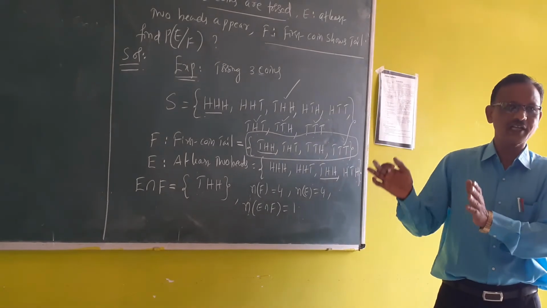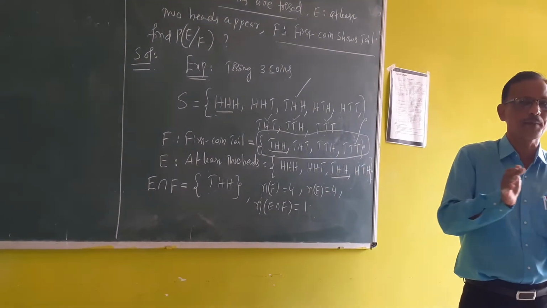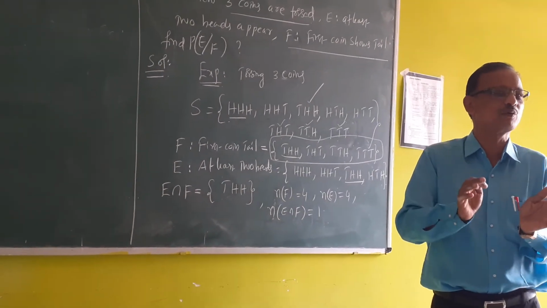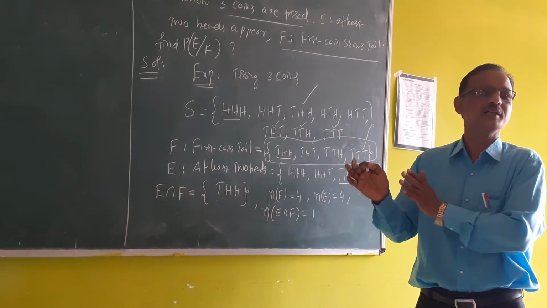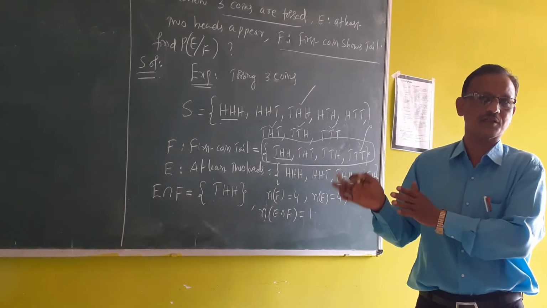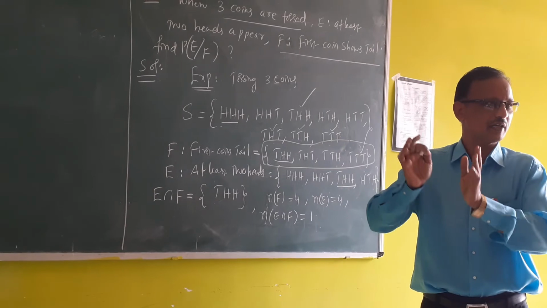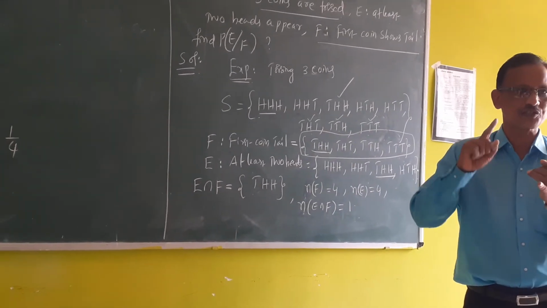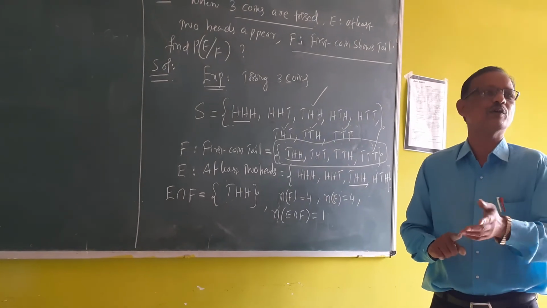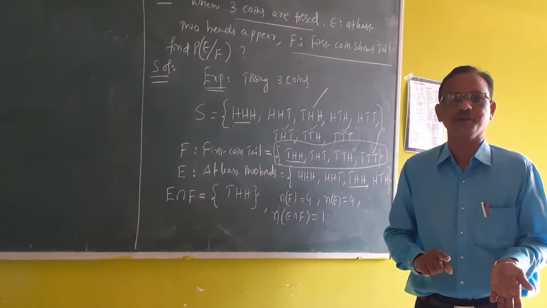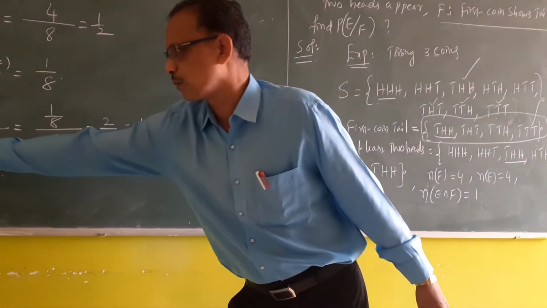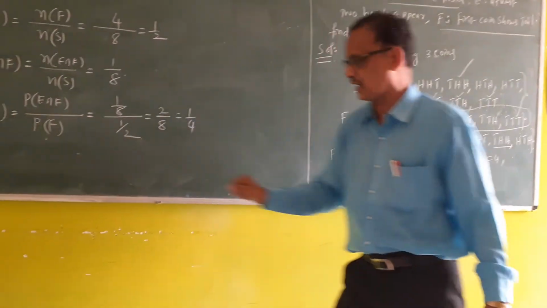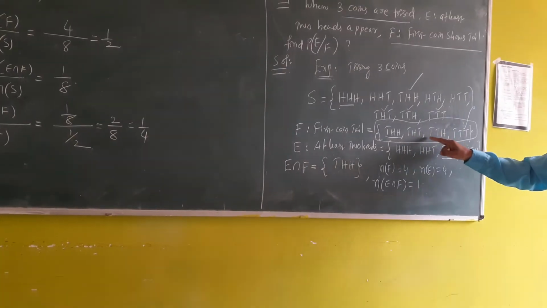So in this conditional probability, the basic concept is that when we are finding the probability of anything, we are basing on the sample space. But in conditional probability, we look at what event happened first, and depending on that, we find the next event's probability. So that is important. Probability of E by F: first you see F. What are the outcomes in F?